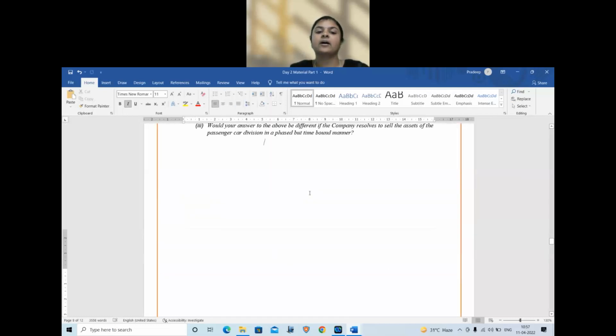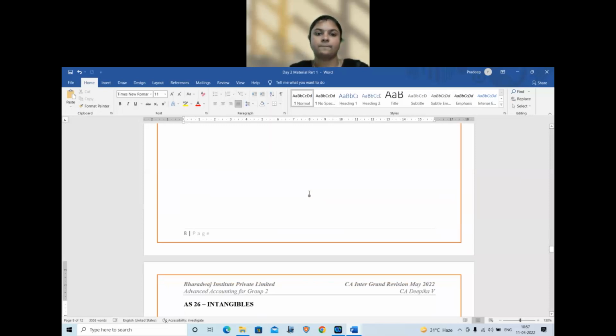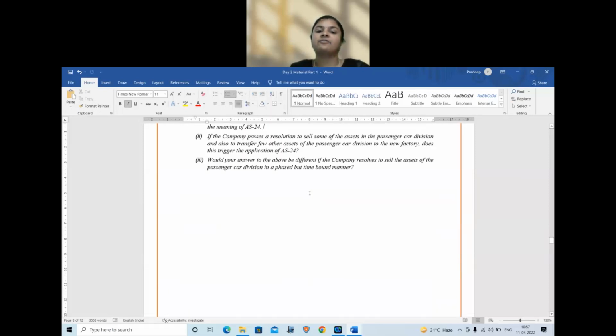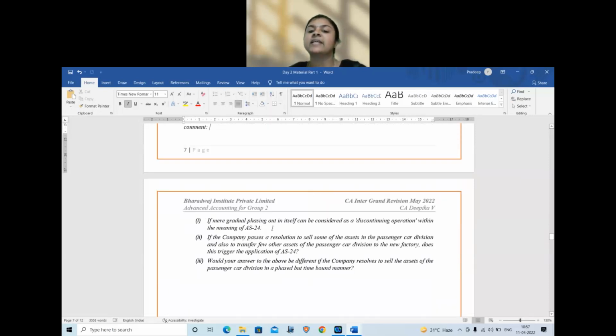First, if a mere gradual phasing out itself is considered as a discontinuing operation. No, a gradual phasing out shall not be deemed as a discontinuing operation unless a situation demands otherwise.